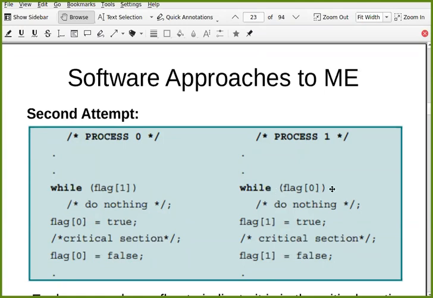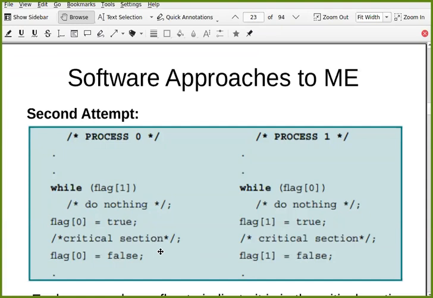Again it comes here, and flag 0 is still false because this process crashed after setting flag 0 equal to false. If this process had crashed within the critical section, then the other process would be blocked permanently, because no one is there who can set flag 0 equal to false. Then this process can never execute.